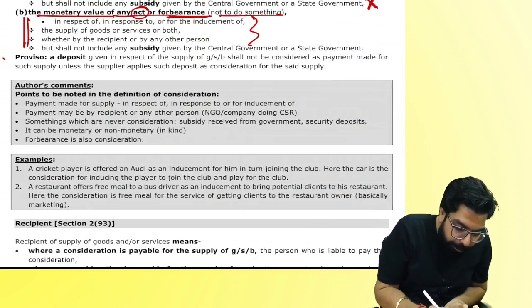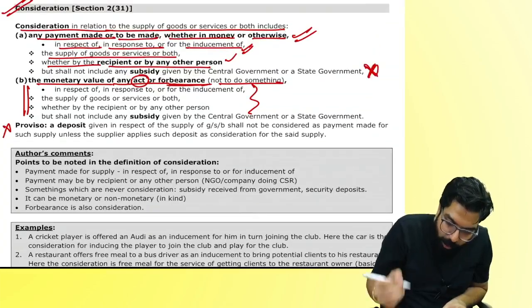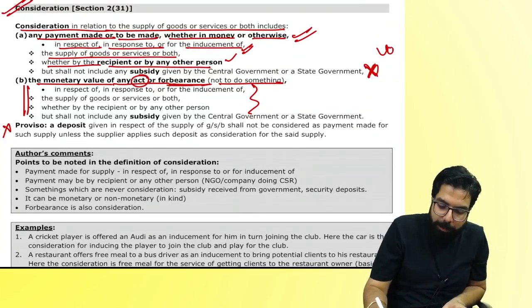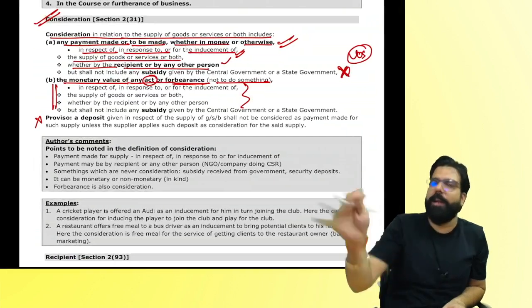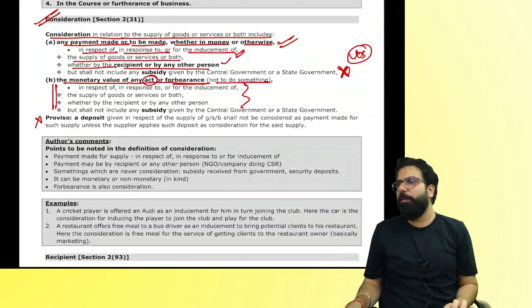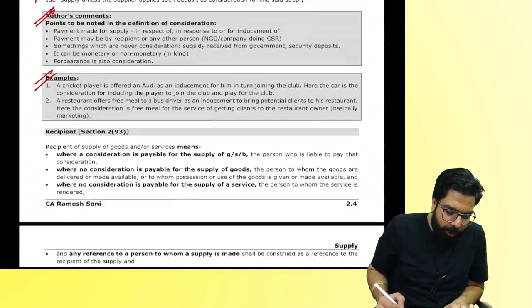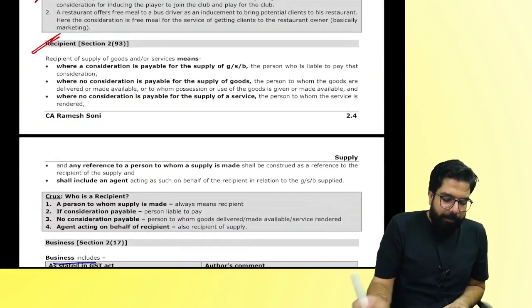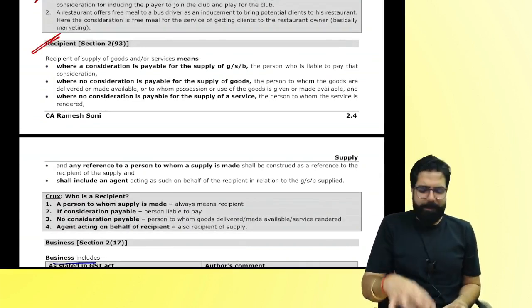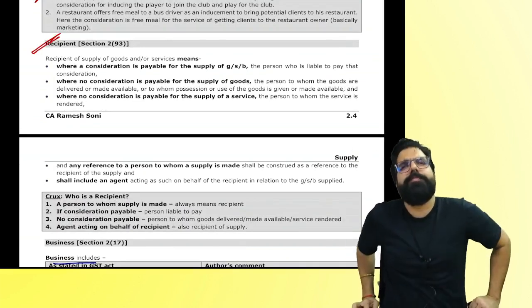Now listen, this proviso and this government subsidy point, the value of supply chapter will come. Trust me, there it will get cleared. Don't worry about it. Can we go ahead, everyone? Next. Sir, these examples are just for you to read at home. Recipient, person, definition and all, you forget it.